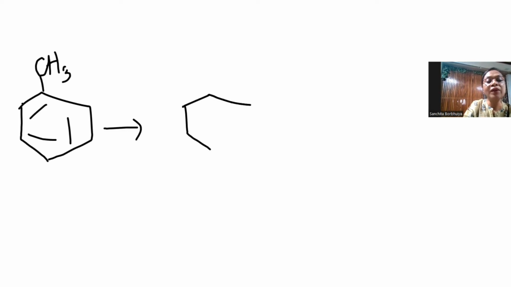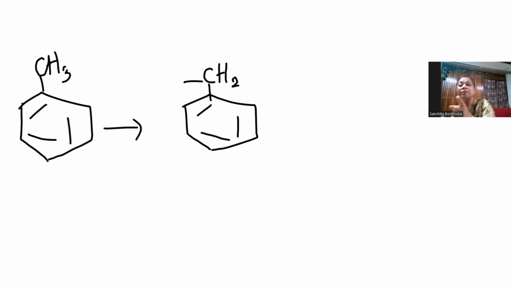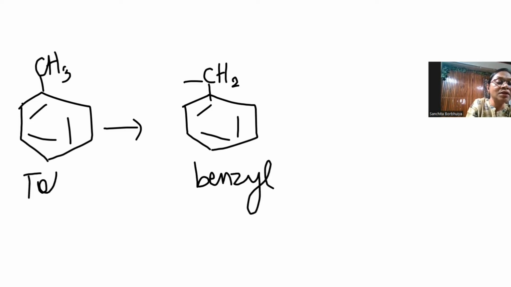The first thing which I would like to show in toluene is, this is toluene. Take out one of the hydrogens from the methyl carbon. You know what this group is? It has a special name which is called benzyl, the benzyl radical. So after taking out one hydrogen from toluene, what you get is the benzyl radical. This is benzyl. You can put a halogen there now. Okay, we are coming to it. Just hang on.